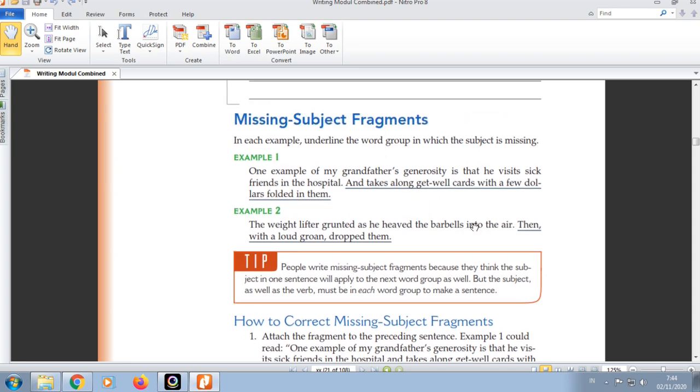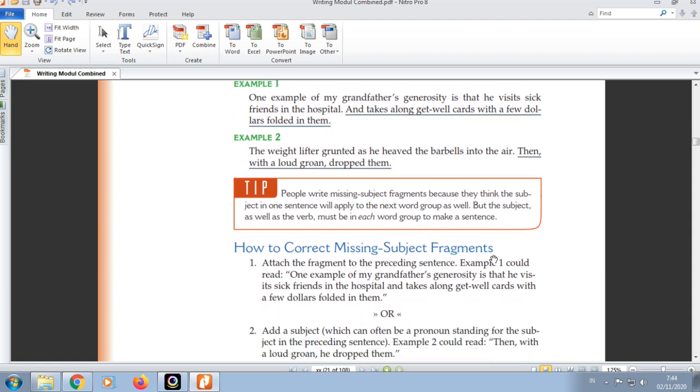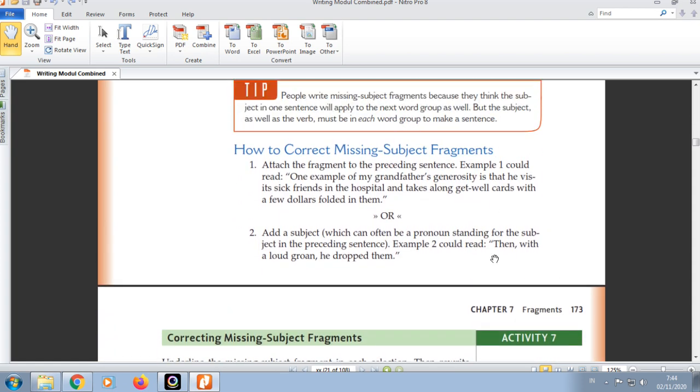Okay. If you find a missing subject fragment, what should you do? You could correct it by doing number 1: attaching the fragment to the preceding sentence. Tempelkan kalau fragment tersebut kepada kalimat sebelumnya. Okay, it will be: one example of my father's generosity is that he visits his friend in the hospital and takes a long get well card with a few dollars folded in them, ya, attaching.